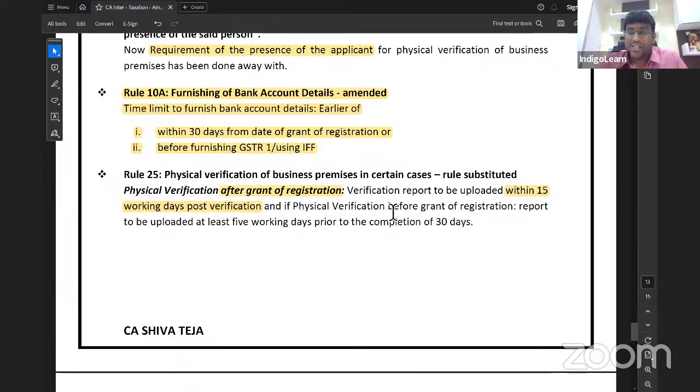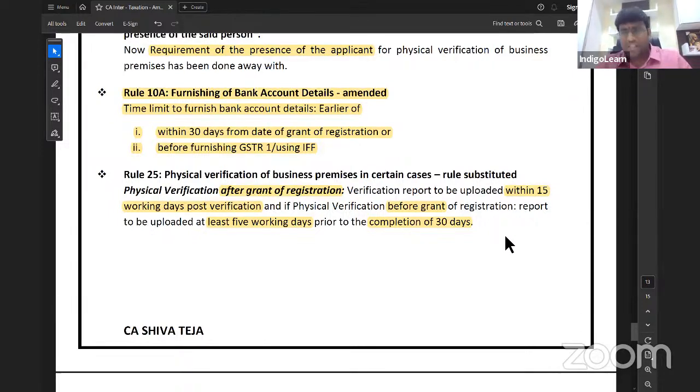And if physical verification is to be done before grant of registration, then the report must be uploaded at least 5 working days prior to completion of 30 days. Because whenever physical verification is ordered, the officer will take 30 days to grant registration. So at least 5 working days prior to completion of 30 days, they must upload a physical verification report.